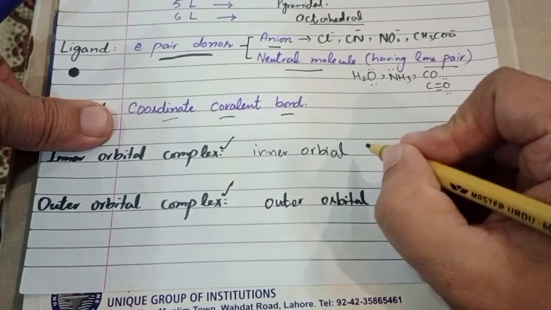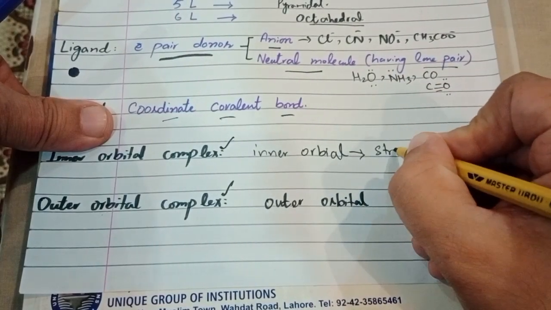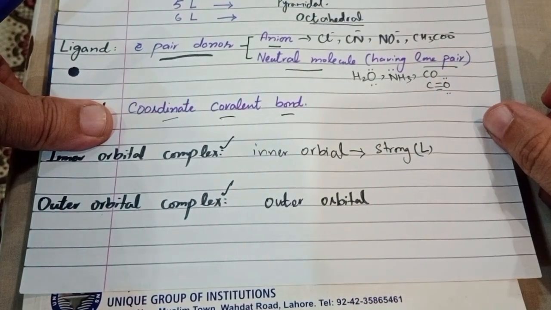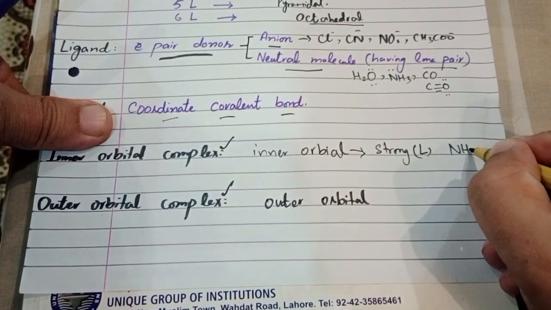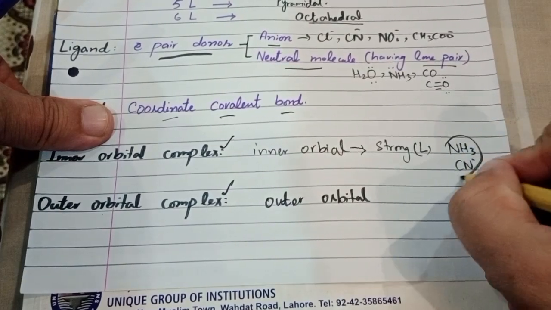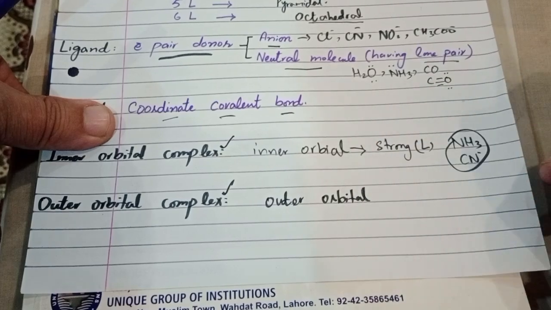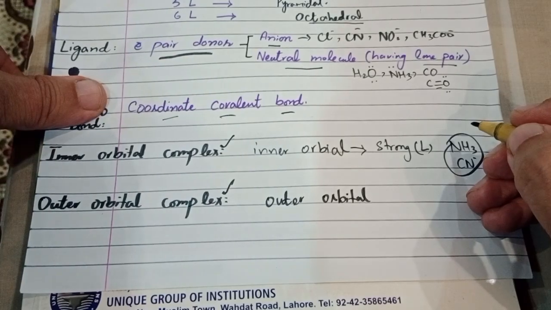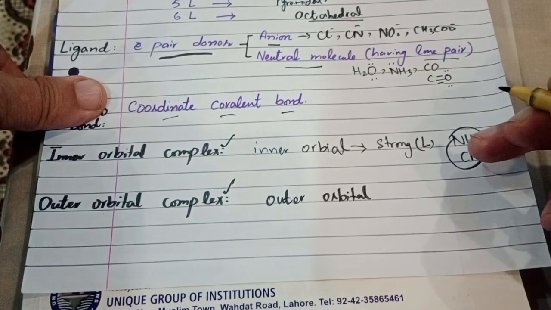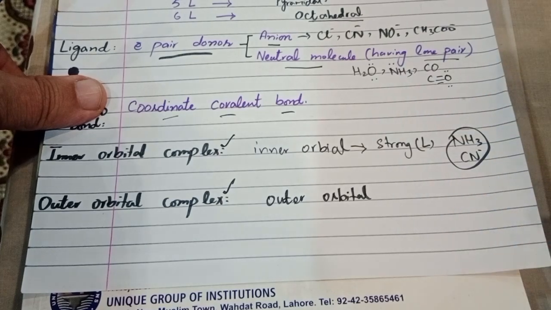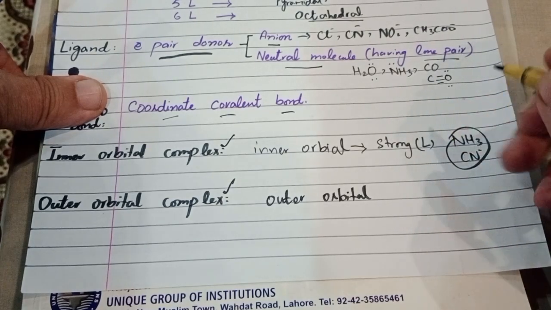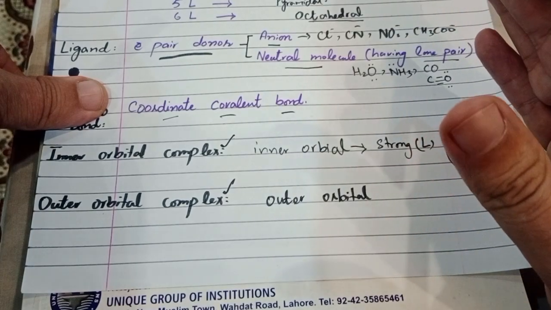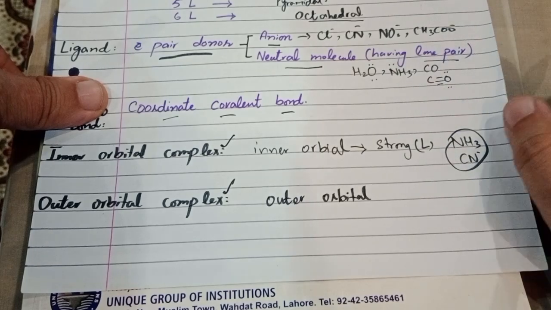Molecules form an inner orbital complex when a strong ligand attaches to the central metal ion, for example ammonia, NH3, or the cyanide ion. These are the strong ligands. If strong ligands attach to the central metal ion, it will preferably form an inner orbital complex, in which, due to the coming of a strong ligand like ammonia or cyanide ion towards the central metal ion, the metal ion electrons will pair up and form an inner orbital complex.